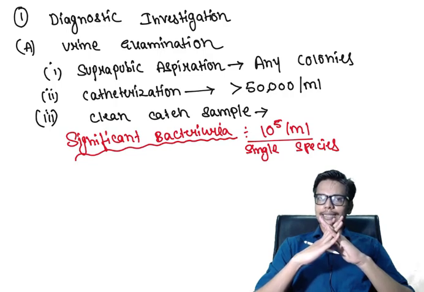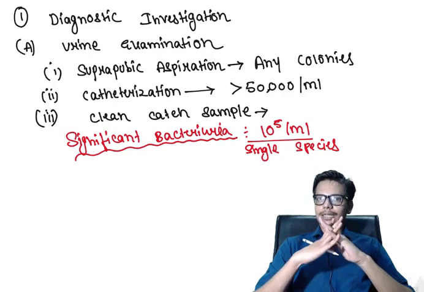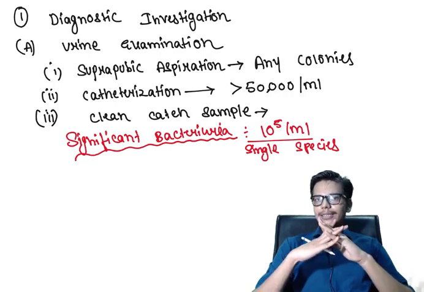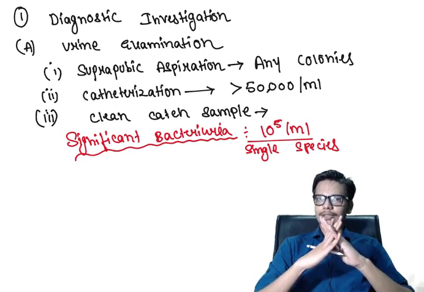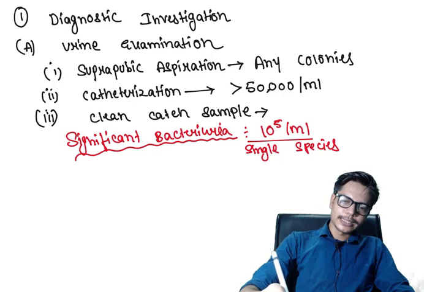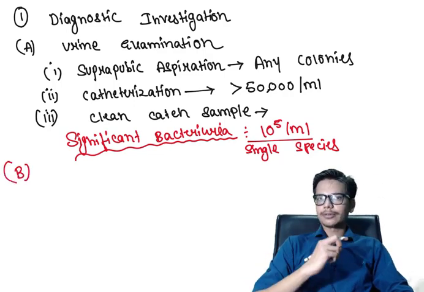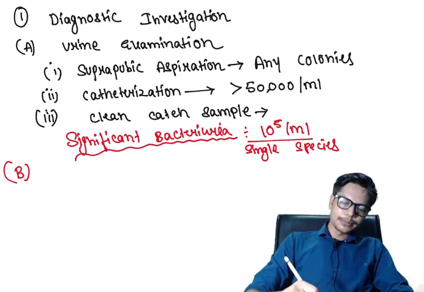And if we take a clean catch urine sample, as the urine comes through the urethra into our container, this procedure will also contaminate the urine with bacterial flora. So at this time, the cutoff is set a little higher, that is more than 10 to the power 5 per ml, to be called significant bacteria in the urine. So the other method by which we can detect the presence of urinary tract infection is the dipstick method.